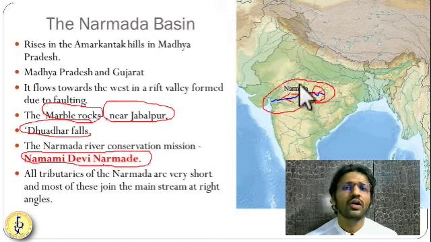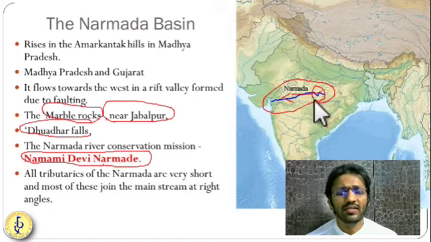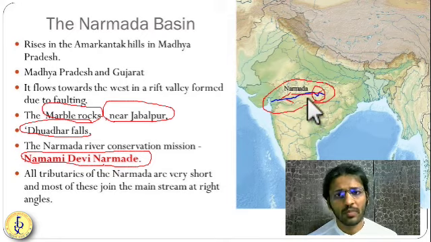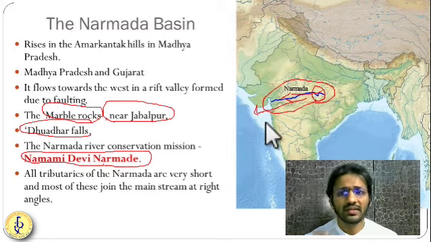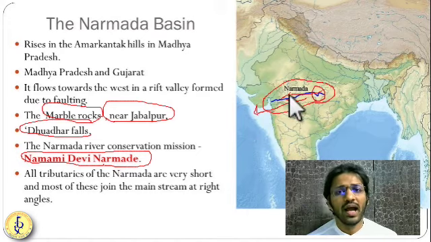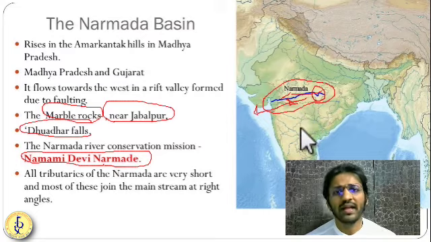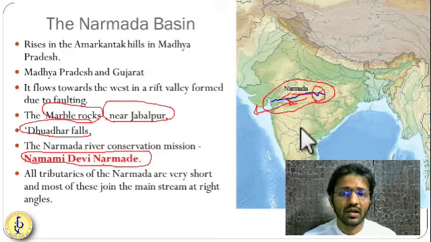Okay, since these are very short rivers, their tributaries are also very short. Plus they are flowing very quickly to the Arabian Sea. So their tributaries are very short, and they are meeting the main river at a right angle. So they are making a right angle while meeting the river Narmada. We are going to see this in the type of drainage patterns.